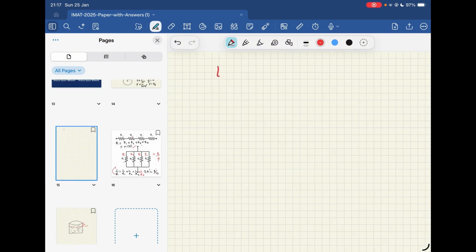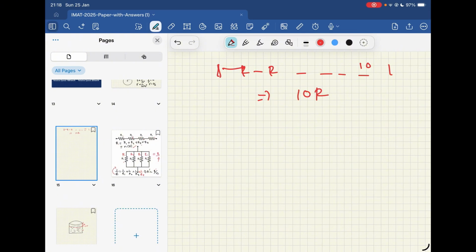So this is very simple to understand. In one branch, you have 10 resistors in series, and each resistor has a resistance of R. So as we just studied, the resultant resistance is 10 R for one branch.